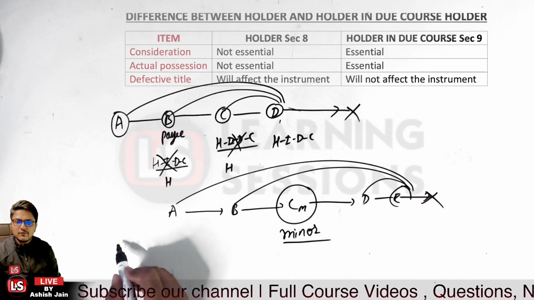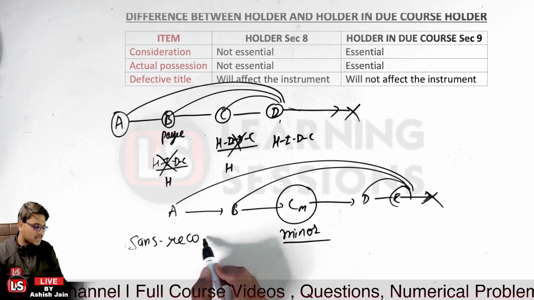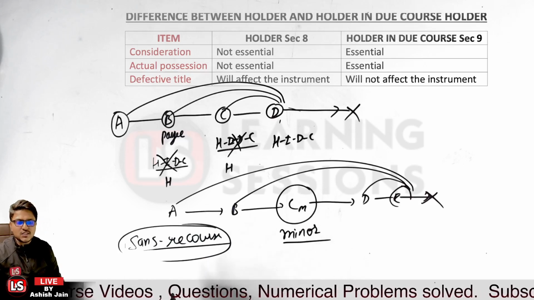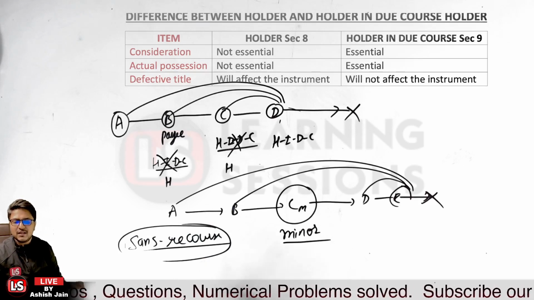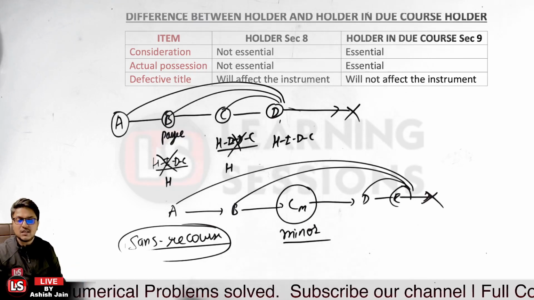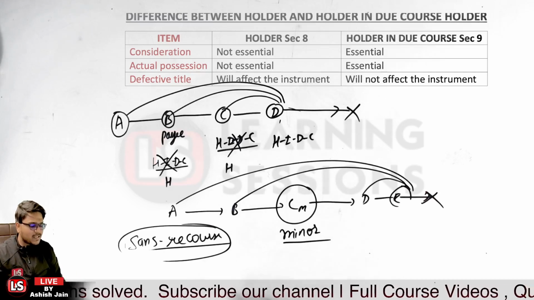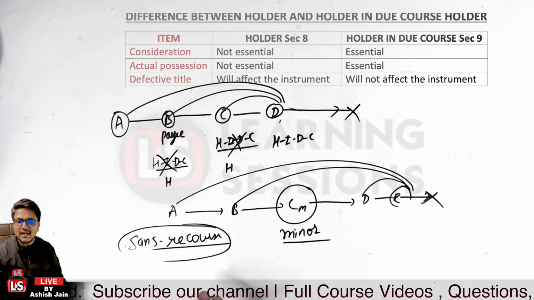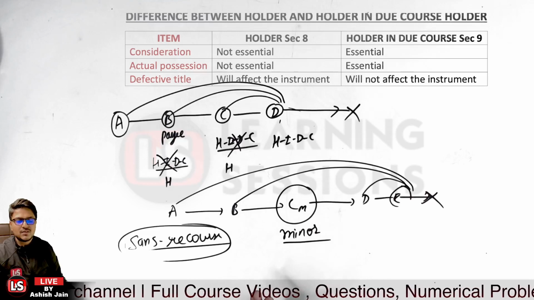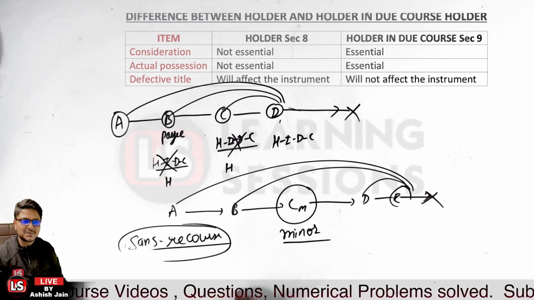Also, if there is a case related to sans recourse endorsement, it is quite important. If the endorsement is made as a sans recourse endorsement, in that case the endorser has the choice of relieving himself from the endorser's liability. So if the endorsement is made as sans recourse endorsement, that person will not be liable to the subsequent endorsees. Is that particular part clear?